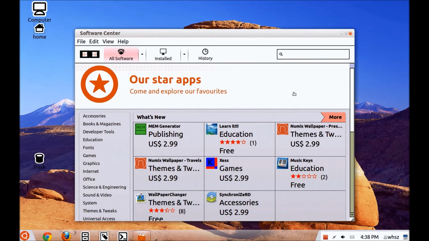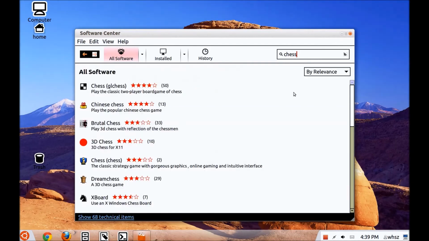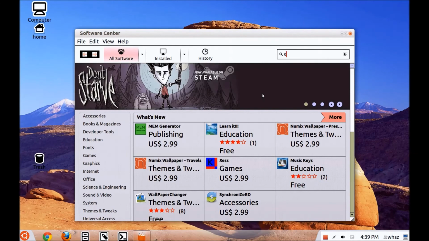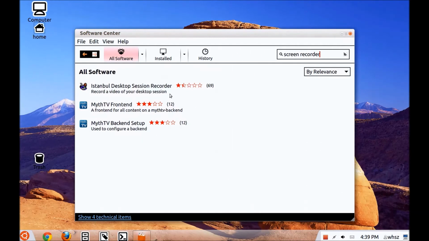So if you're looking for something here, a program, for example, I don't know, what are we going to look at? For example, you're looking for chess, a chess game. Okay, here you get all kinds of chess games proposed to play chess. Or you're looking for a screen recorder, let's say. Screen recorder. And it proposes some screen recorders.